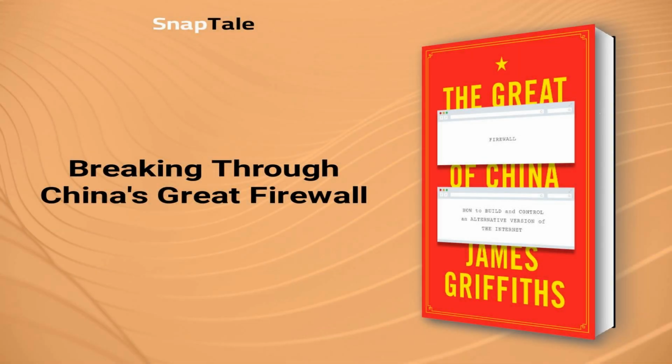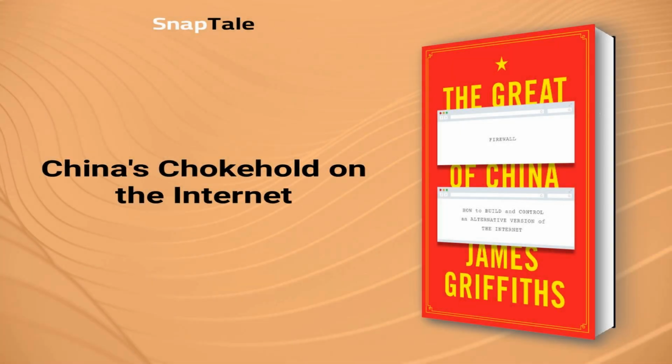Breaking through China's Great Firewall. In China, the Great Firewall blocks banned content, and those who use virtual private networks to access it can face police action. Internet censorship in China is pervasive yet unobtrusive. However, in 2015, Li Gang created an anti-surveillance protocol that breached the firewall. The police threatened him with arrest unless he destroyed his creation. In the 1990s, 10% of Chinese internet users found ways to bypass the Great Firewall, but by 2010, it fell to just 3%.